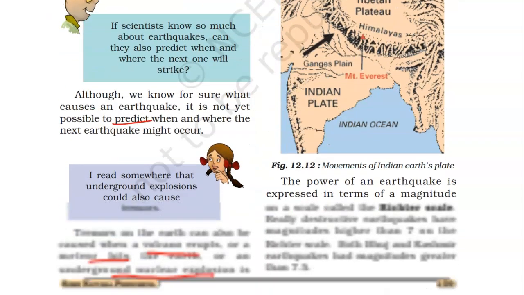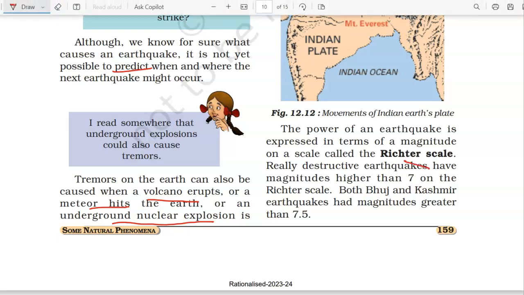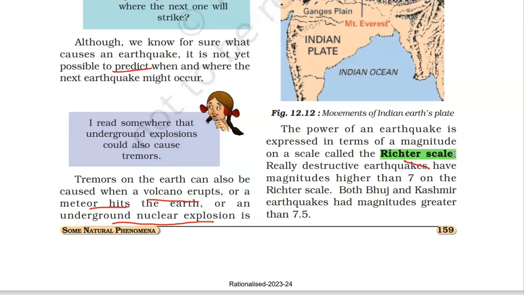Now let us see the destructive properties of earthquakes, what kind of destruction they cause. The power of an earthquake is expressed in terms of magnitude on a scale called the Richter scale. If you ask your parents, they can tell you about a past earthquake and its magnitude.